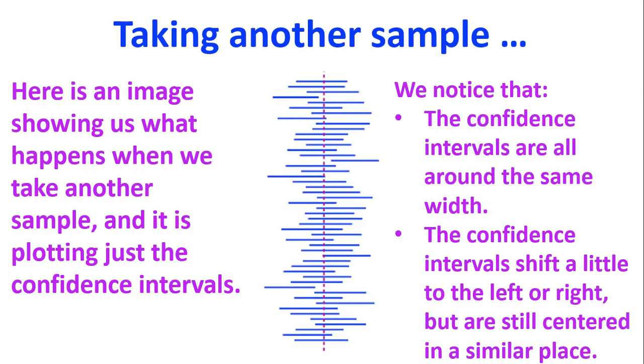Well, we notice that our confidence intervals are all about the same width. When I look at how wide those blue bands are, they're about the same. Some of them are slightly bigger or slightly smaller, but overall, most of them are fairly close to being the same width. We also notice that the confidence intervals have shifted. Some are slightly more to the left, some are slightly more to the right, some are more centered, but overall, if I think about this in terms of an x-axis across the bottom, they're in a similar position.